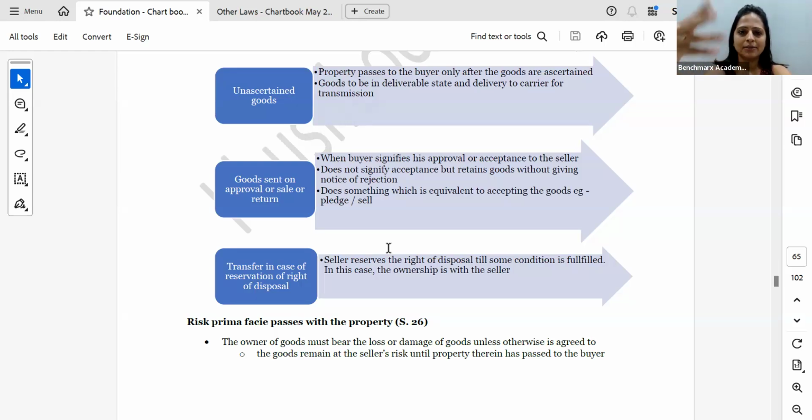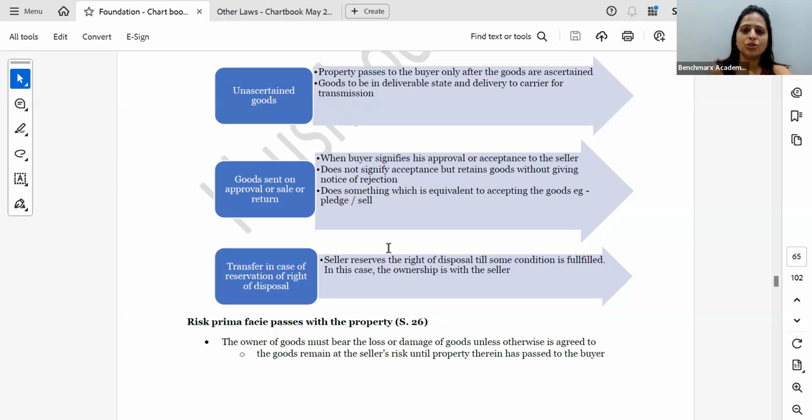And the third, he does something to the goods like pledge or sell the goods, which gives the indication that he has accepted the goods. So sale on approval or return, either he can approve it or he can return it. But if he does something to the goods which shows that he is accepting the goods, or he doesn't return the goods within a reasonable period of time, then it is assumed that the sale has happened and the property has passed to the buyer.